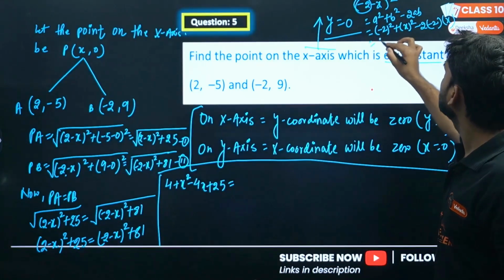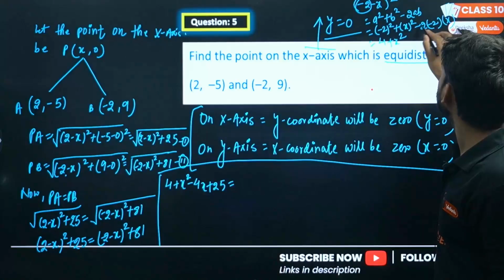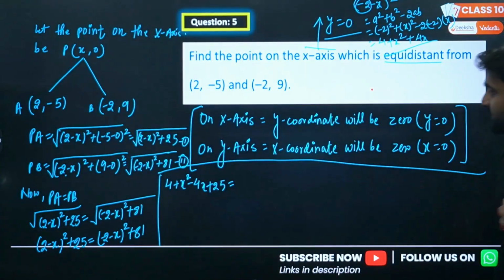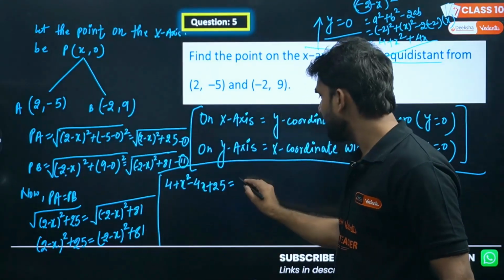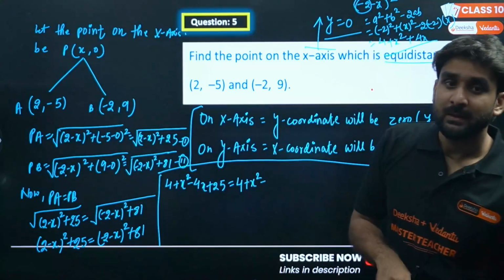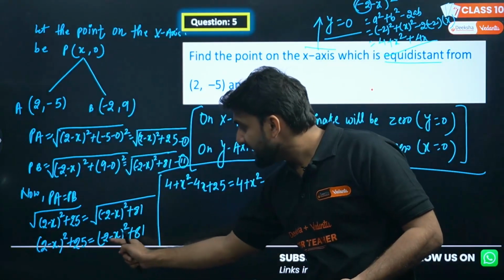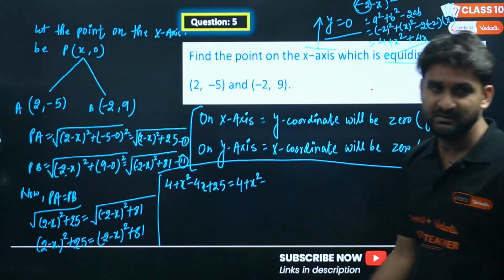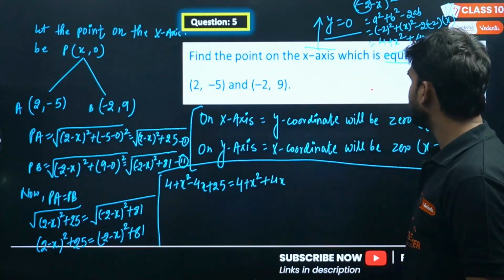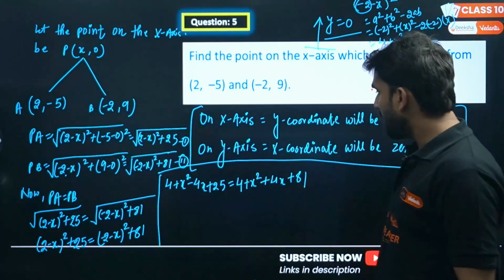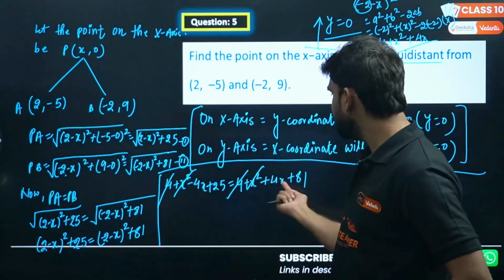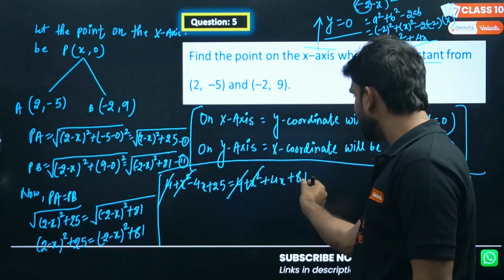So this will be 2 square, 4, plus x square, and minus minus will be positive. A square, minus 2 square, will be 4, plus b square, minus 2ab. A is negative and b is positive, so this will be positive plus 4x and then 81. Now what can we do? 4 will cancel 4, x square will cancel x square here, and now we can shift this minus 4x to this side and carry this 81 to this side.